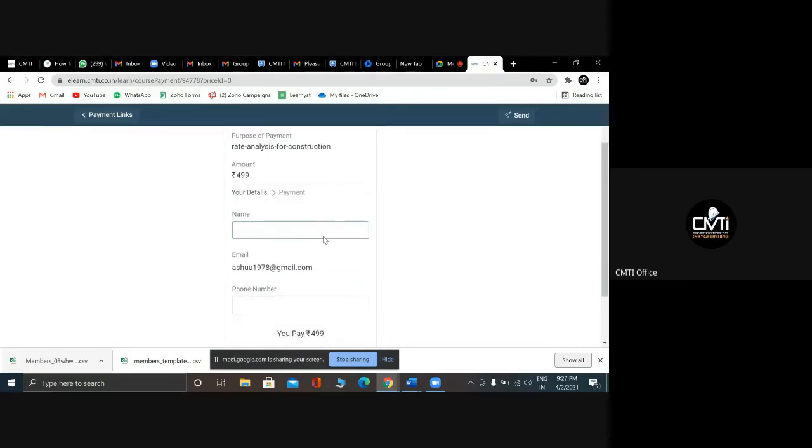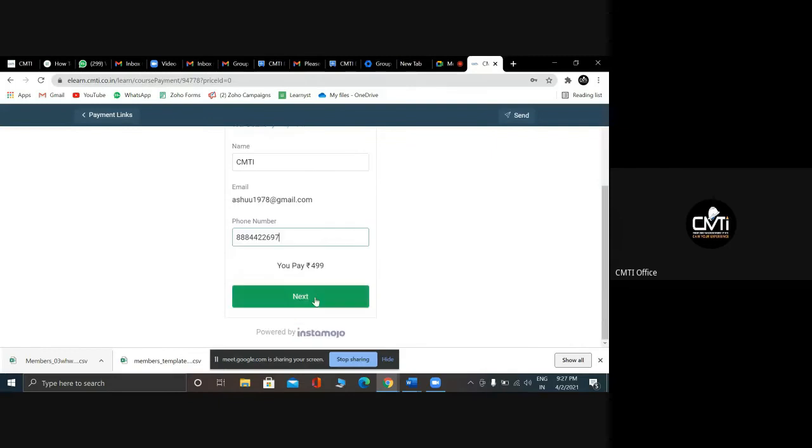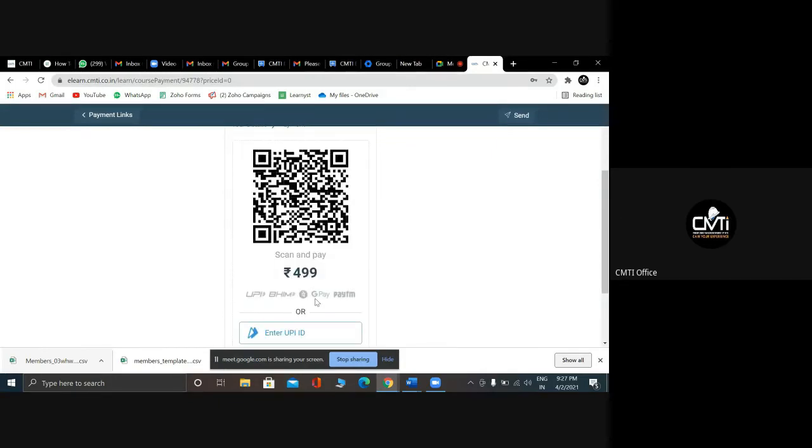And here your name as per the certificate. In this case, I wanted CMTI and a number. Provide your number and using Paytm, Google Pay, Razorpay, or any instruments you can. Paytm, Phone Pay. Sorry, not Razorpay.